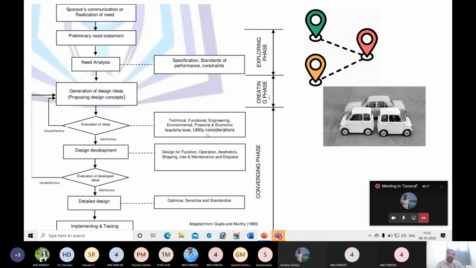Okay, next, utility considerations means whether it is useful for the consumer or useful for the company. Some products may result in increasing or enhancing the image of a company. If you come up with a very good product, the brand value of your company can be increased.